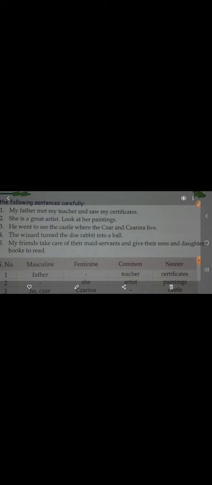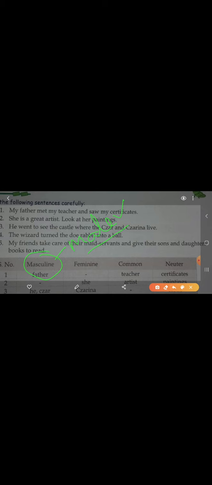So from here it is clear that if it is a male, then we put it in the masculine gender. Male means like boy, father, and any male comes in the category of masculine.